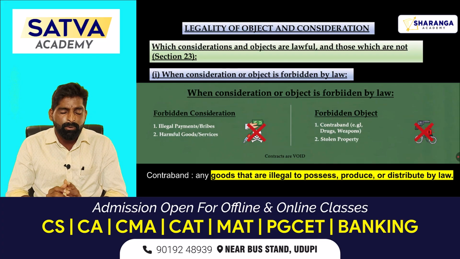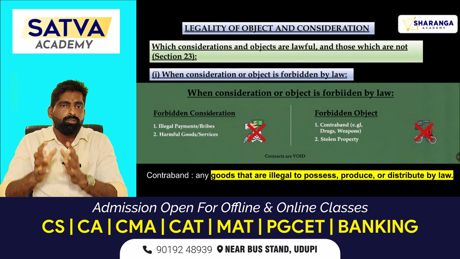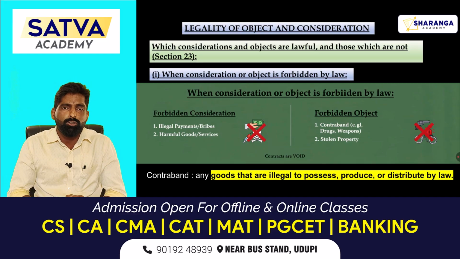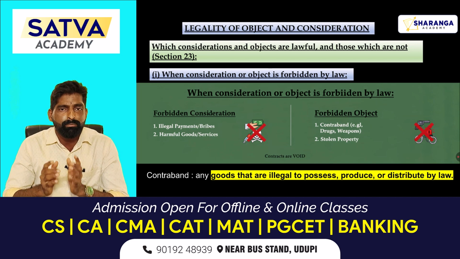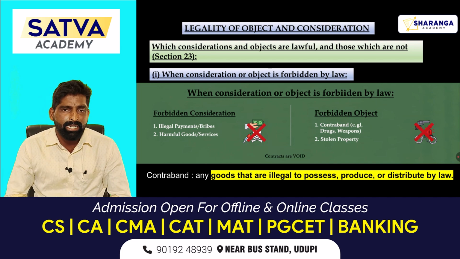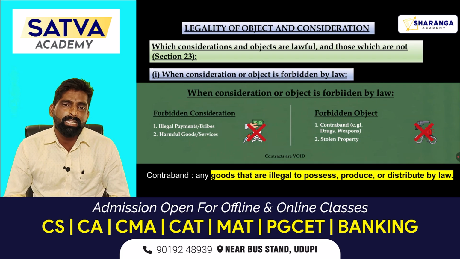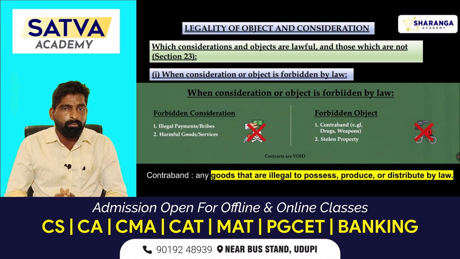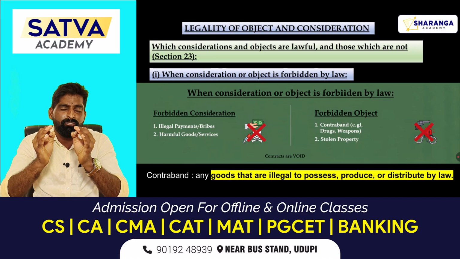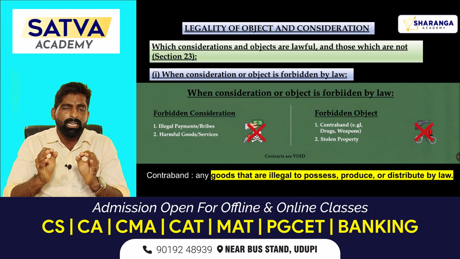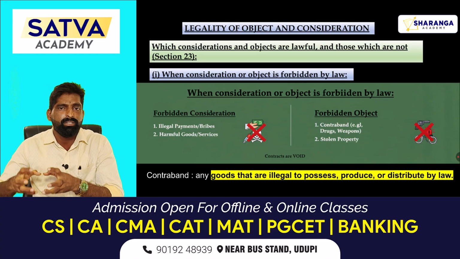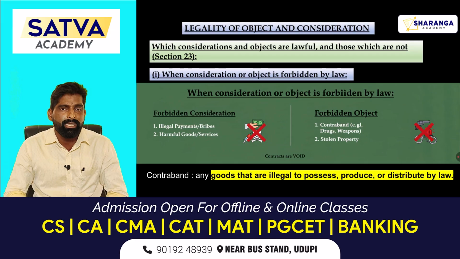For example, there are illegal payments, or giving a bribe to someone to get some benefits. These are illegal transactions. When you make a contract to make illegal payments or pay a bribe, that is forbidden by the Indian Penal Code, now the Bharatiya Nyaya Sanhita. Under that, bribe transactions are considered a crime. If you make a contract for activities defined as a crime in the BNS, that will be an invalid contract because the object itself is illegal and forbidden by Indian laws.